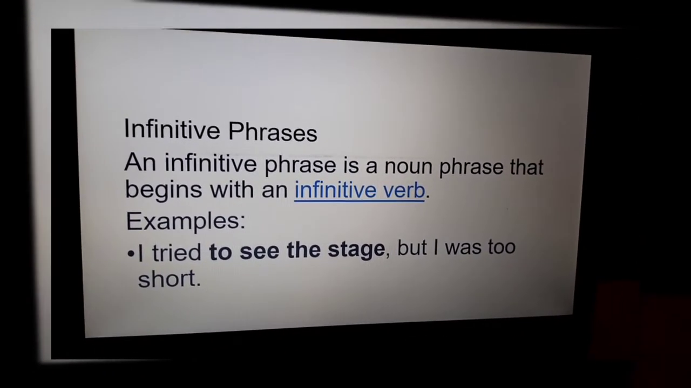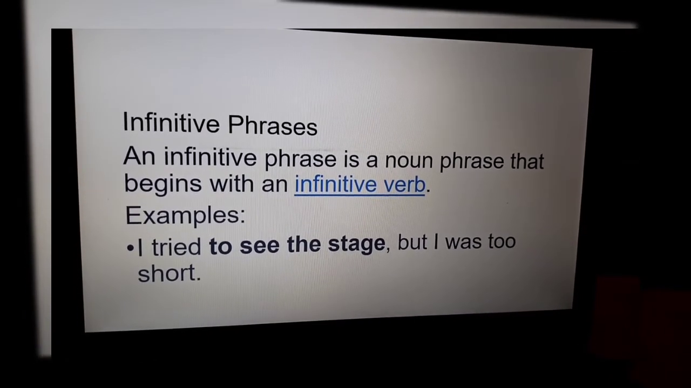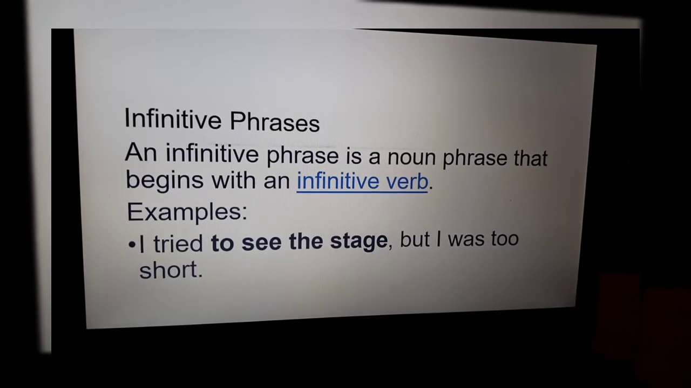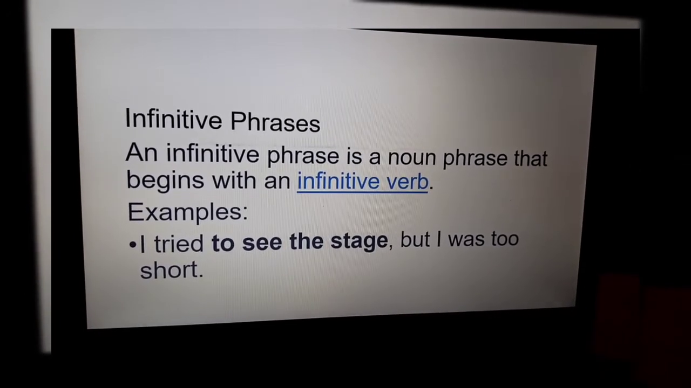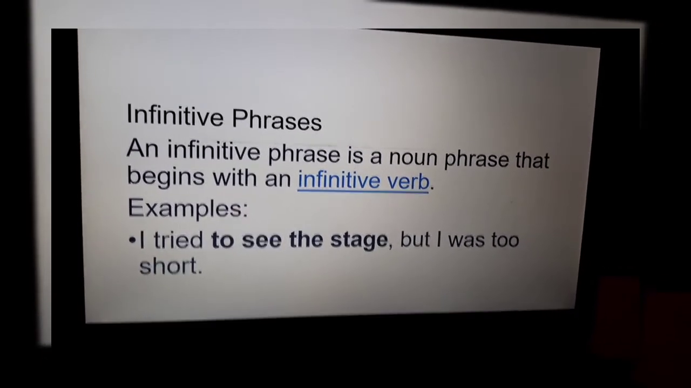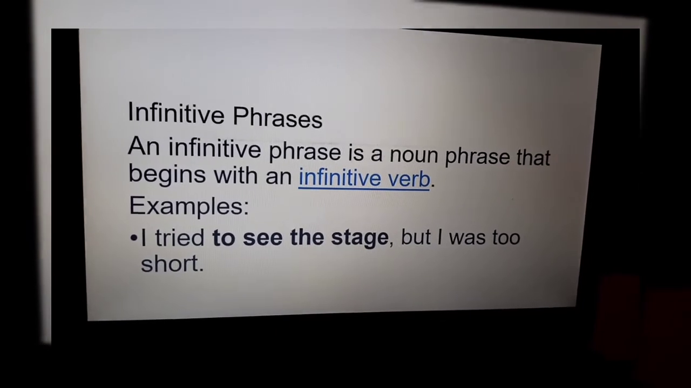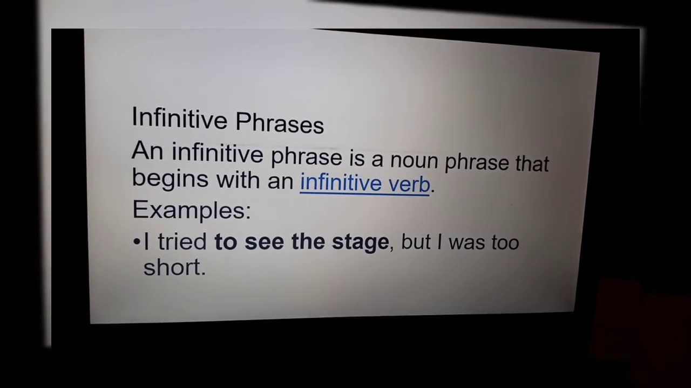Infinitive phrases. An infinitive phrase is a noun phrase that begins with an infinitive verb, and infinitive is always a word that starts with to, or a verb that starts with to. For example, I tried to see the stage, but I was too short.